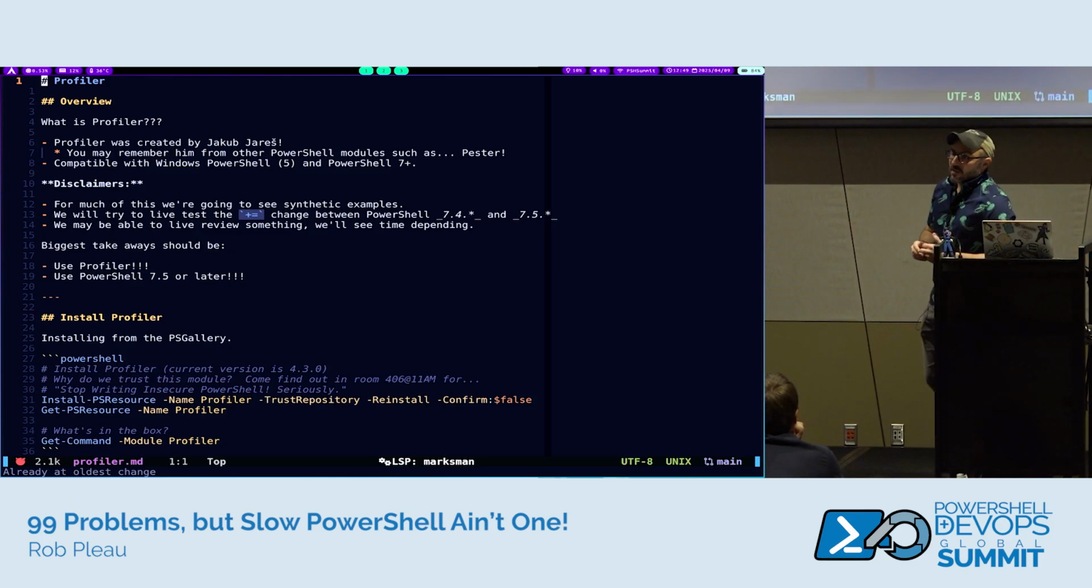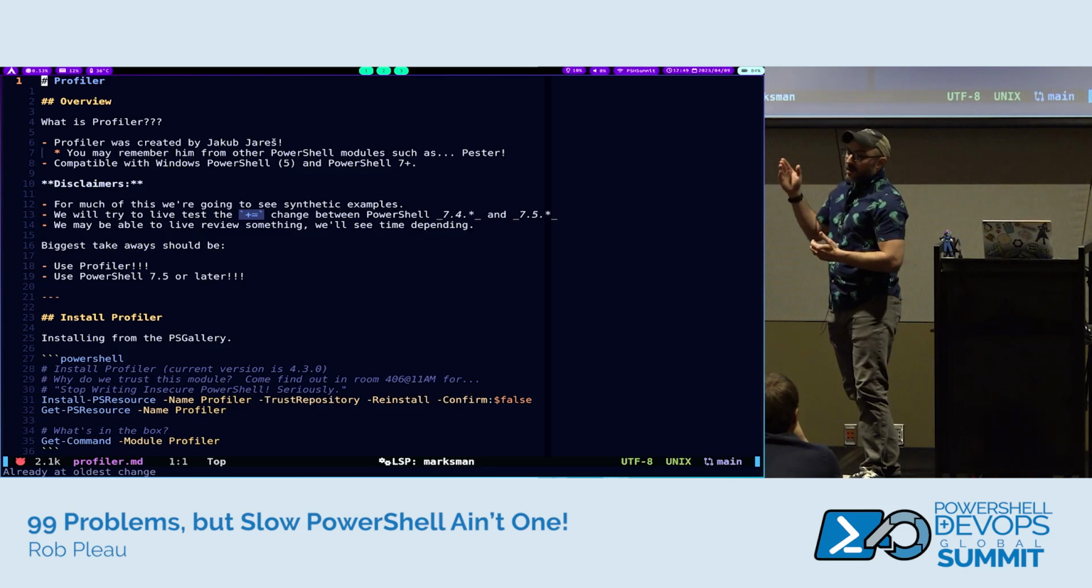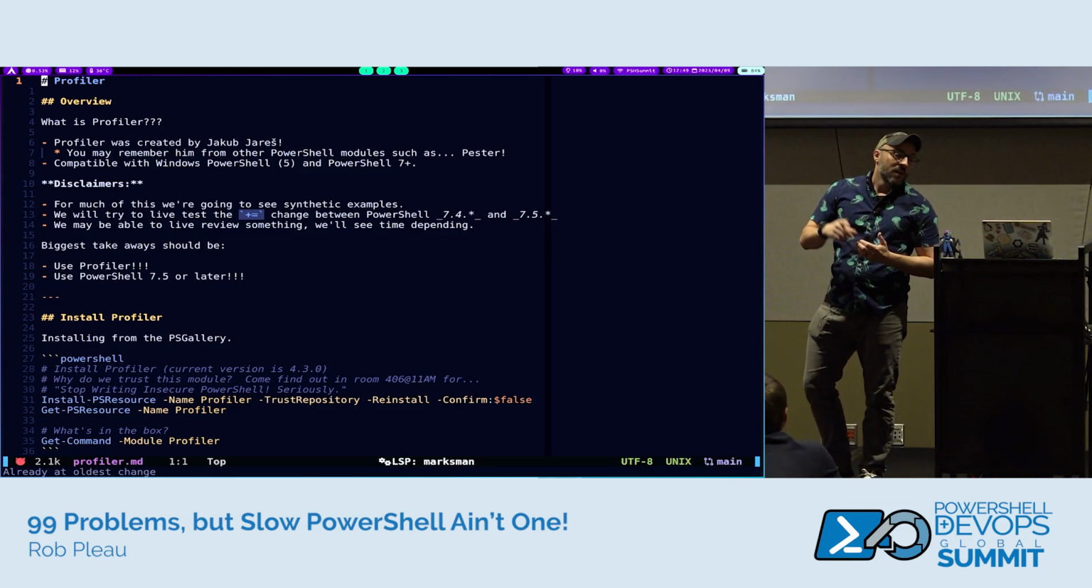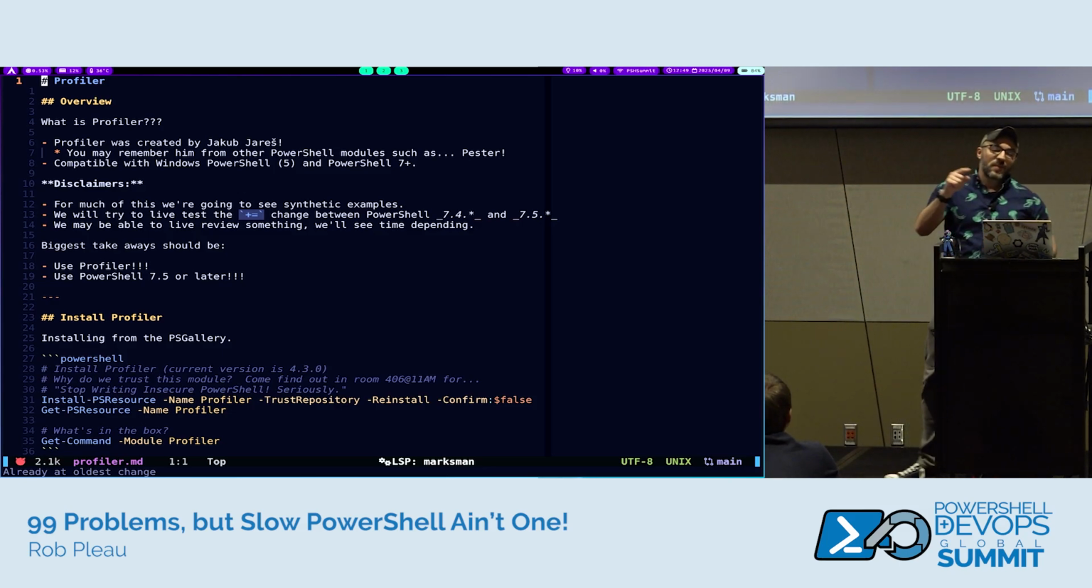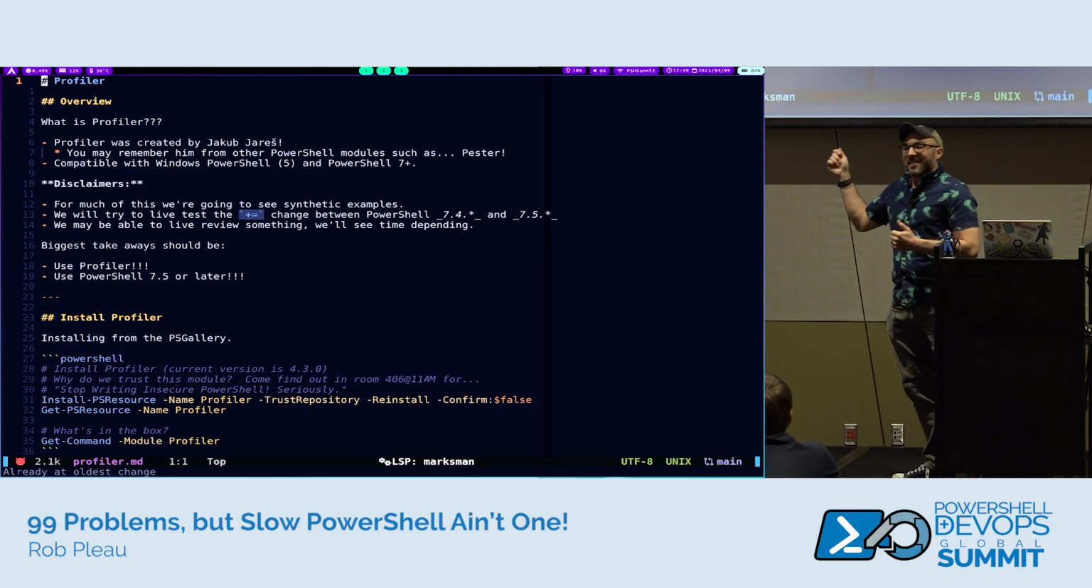Also, I'm on PowerShell 7.4.6 for a couple reasons. I was talking a little bit about that before the session started. But largely, if you didn't know, they changed the PowerShell array, the += style array. So they optimized the performance in 7.5.